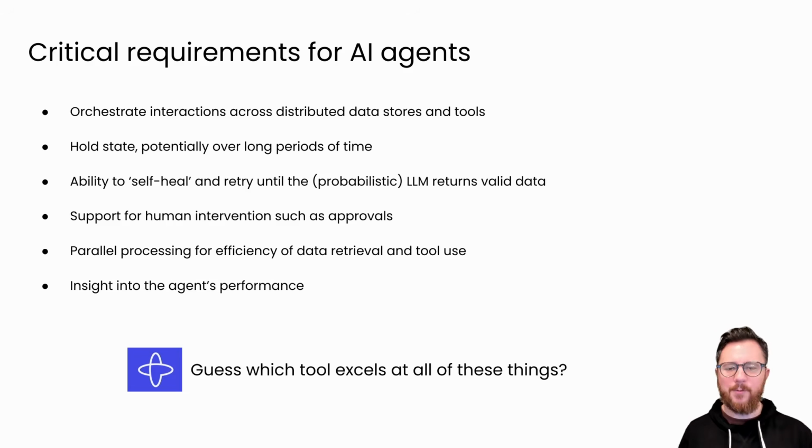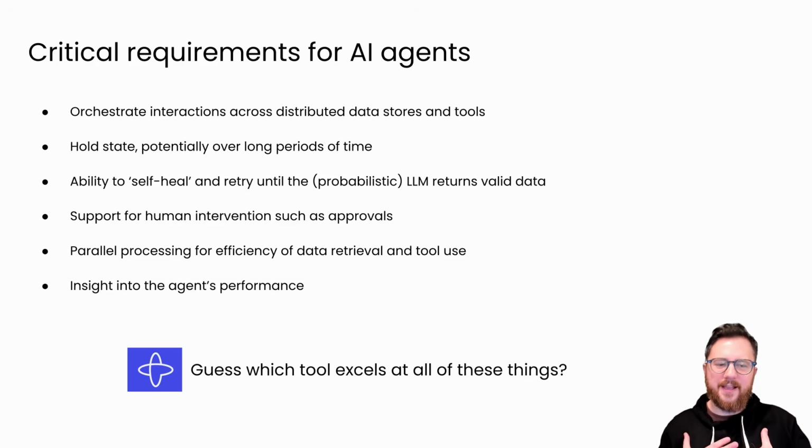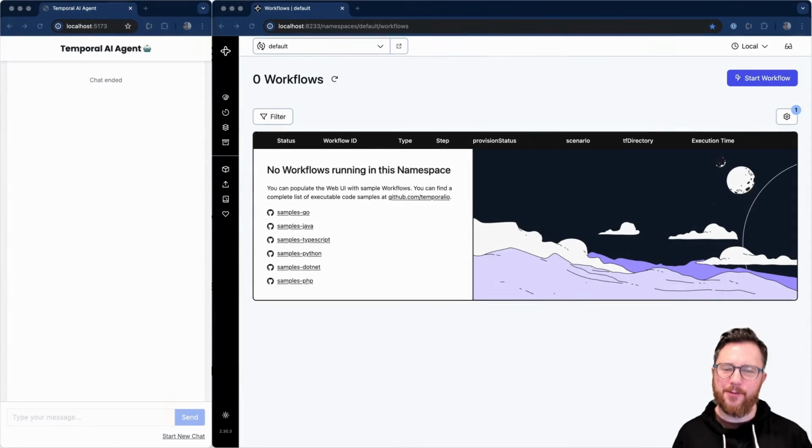And finally, I want to see what's going on inside my agent as it runs on a single conversation level, so I can troubleshoot perhaps individual problems, but also across all conversations so I can improve the agent's overall performance over time. And I'm a solutions architect at durable execution company Temporal, so guess which tool I think excels at all of these things. I thought I'd build a proof of concept AI agent using Temporal.